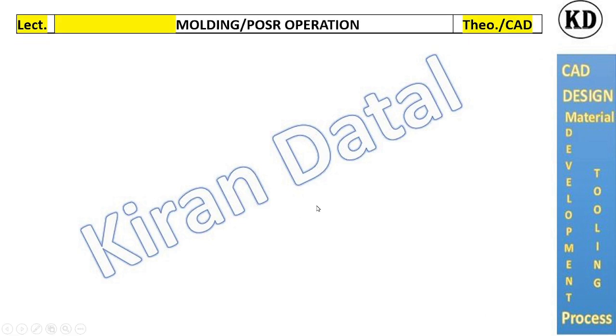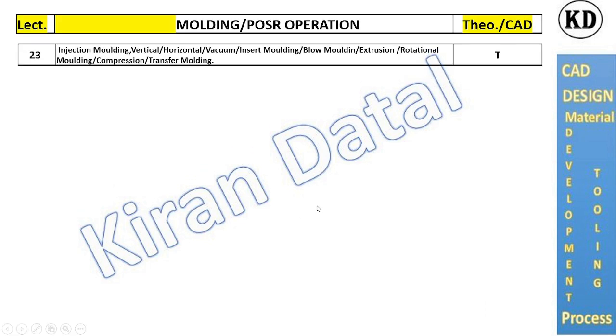Next one is the molding and post operations. The major manufacturing process we use is injection molding, which is available in vertical and horizontal types. Next are blow molding, vacuum insert molding, extrusion molding,